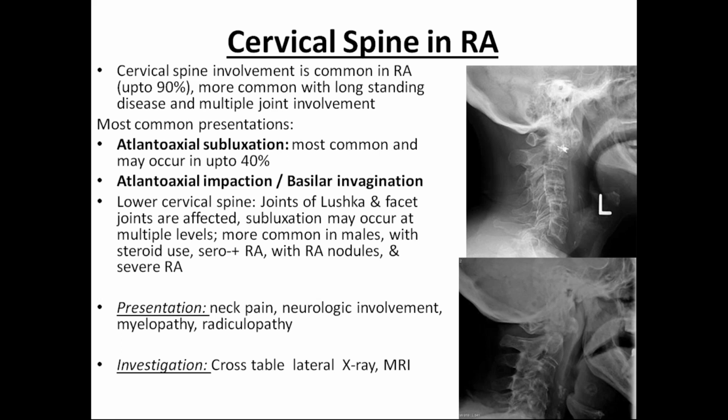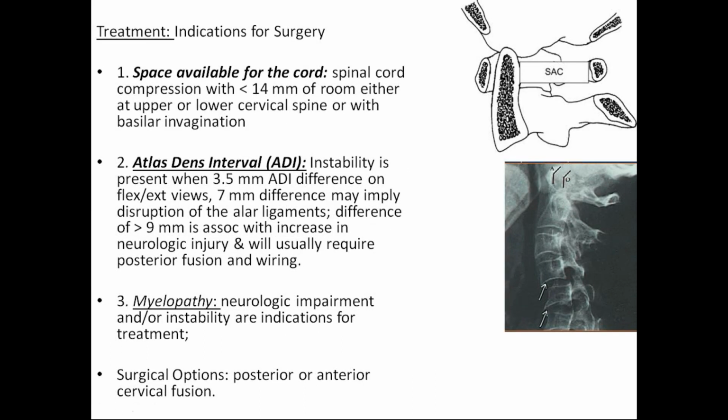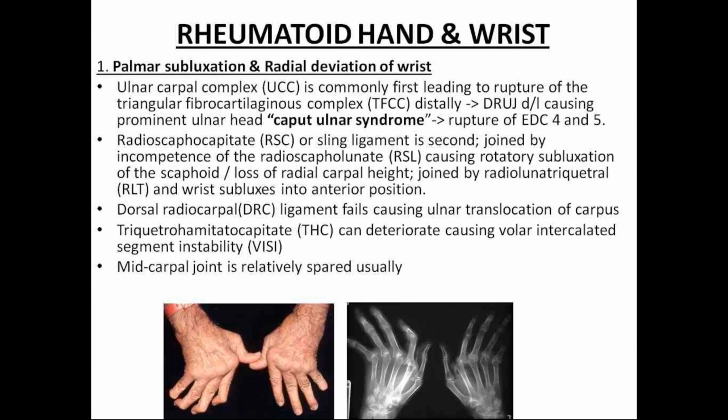By this, the patient will have severe pain in the neck and will not be able to move the neck left, right, up or down. This is one of the main things you will see. In the presentation you can see neck pain, neurologic involvement, myelopathy and radiculopathy. For investigation, you can go with an X-ray. If you want a clearer image, you can go with an MRI also. You don't go on to surgical treatment and all.